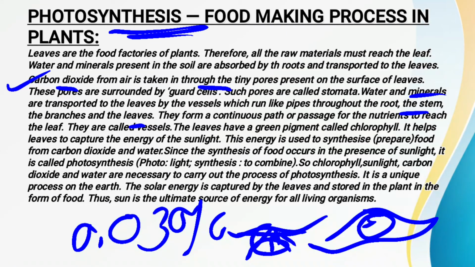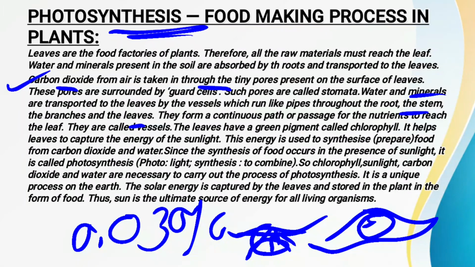Now the next thing is solar energy. All of you know, from where are we getting solar energy? We are getting it from the one and only ultimate source of light, that is called the sun. So this process takes place in the presence of solar energy. That's why this process is called photosynthesis. Now light is trapped or absorbed by the green color pigment found in the leaves, that is called chlorophyll.